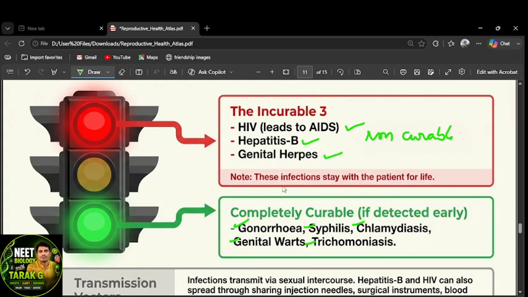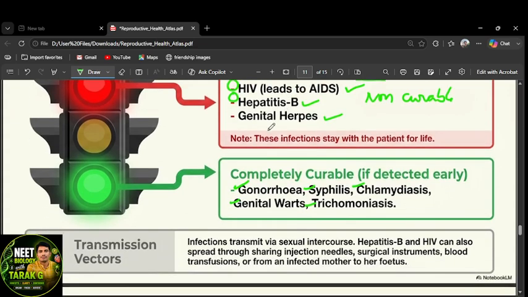In that, which of the following are contaminated not only through the sexual act? Hepatitis B and HIV. Not only through the sexual act, they can be transmitted by other means also. And one more objective question: which of the following STDs do not affect the sexual organs? HIV and hepatitis B. Sexual organs won't be affected, even though they are STDs, right?